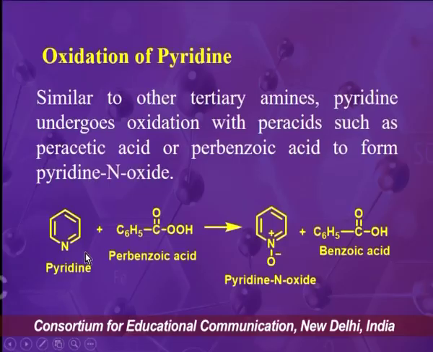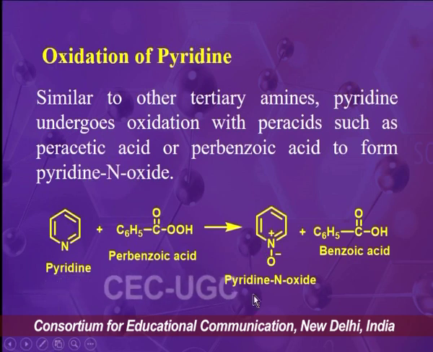Now, as we discussed, the oxidation of pyridine is possible, but the oxidation can be carried out at the nitrogen atom, but it is not possible at the carbon atom. So, when we do oxidation of pyridine by using perbenzoic acid, then there will be formation of pyridine N-oxide and benzoic acid.